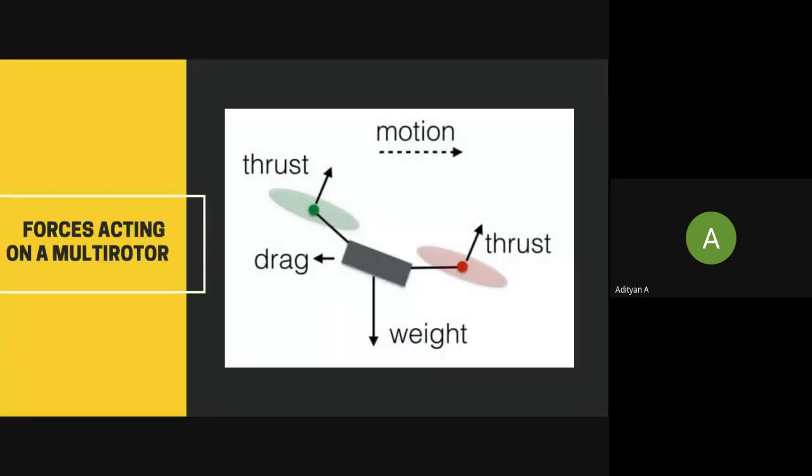Then we covered the forces that are acting on a multi-rotor. The downward force is the weight, and the upward force is thrust. And if your drone is moving towards the right, you always have drag towards the left, in the opposite direction.